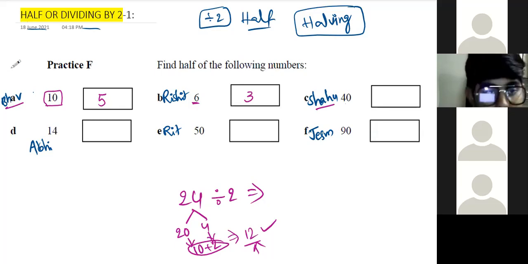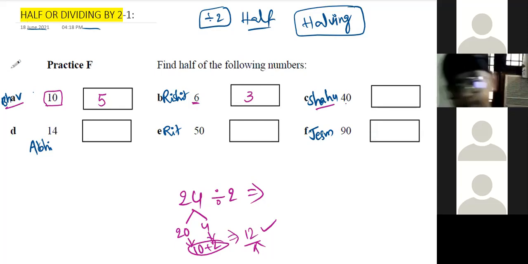Then Shahu. Yes, sir. Half of 40 is 20. Yes, 20. As there are 4 tens in that, so 4 halves. Half of 10 is 5, and 5 into 4, it is 20. Yes. Okay, overall it is 20. Then Abhi.